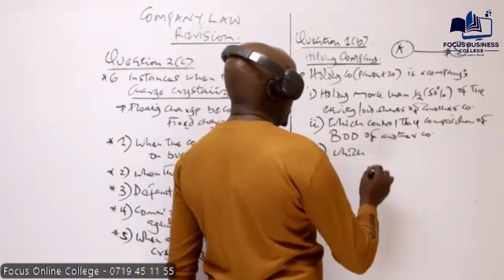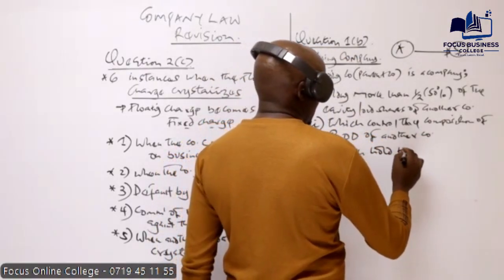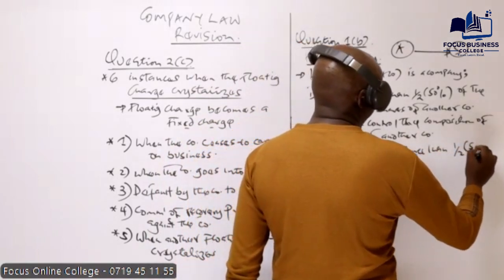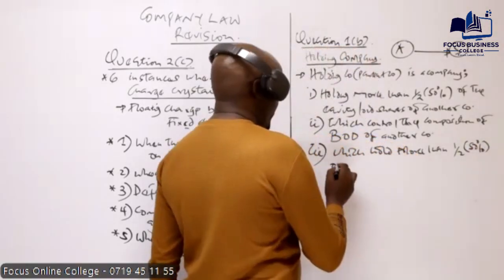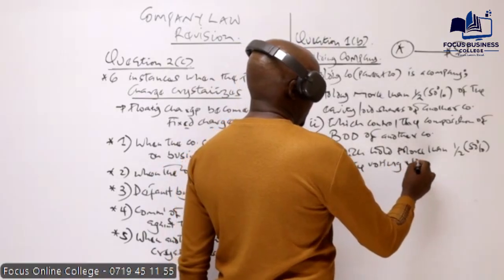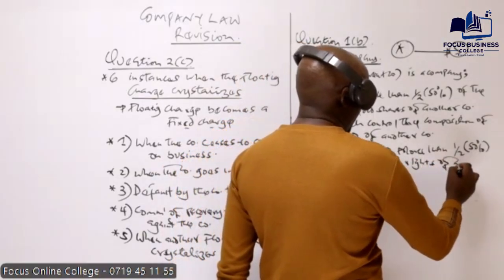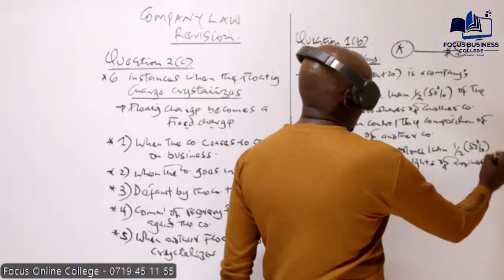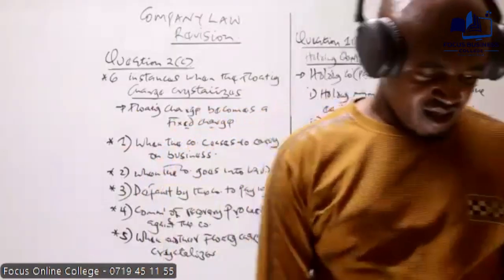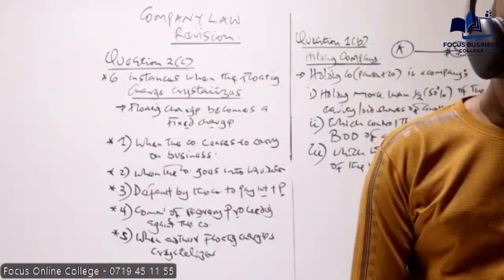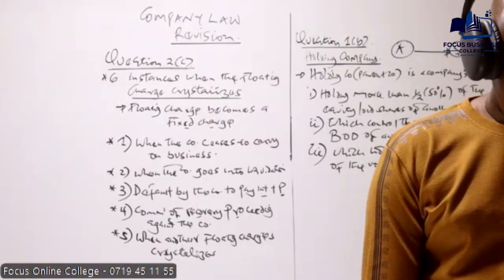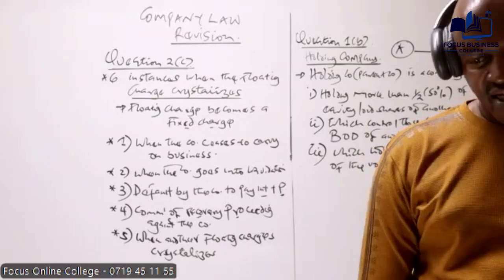Let's put it like that, which holds more than half, or basically 50% of the voting rights of another company. Basically, what that means is that if, for example, you have two companies, company A and company B, and company A holds more than half. In other terms, company A has got a majority voting right in company B.